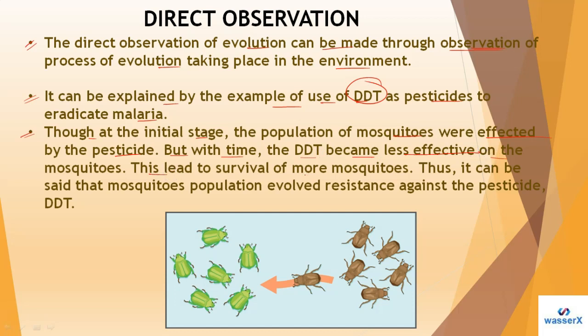This led to the survival of more mosquitoes, because those mosquitoes had changes at the molecular level, in their DNA, because of the DDT effects. They made drastic changes in their DNA, and at the molecular level they resist this kind of pesticide. Thus it can be said the mosquito population evolved resistance against the pesticide DDT. Students, you can see this in this picture.